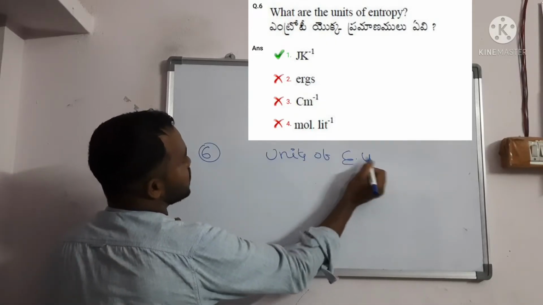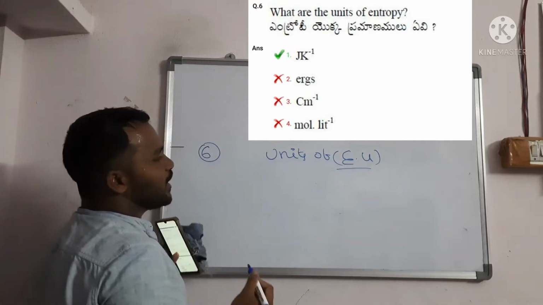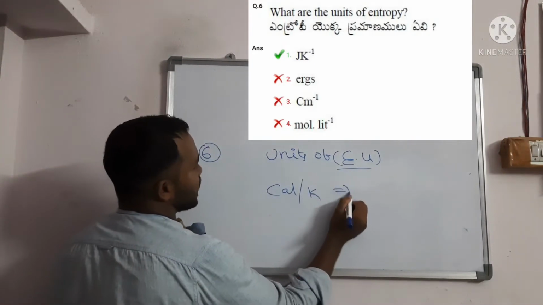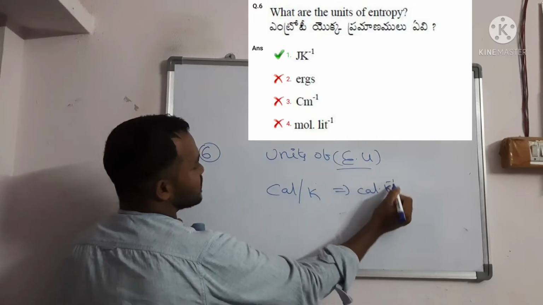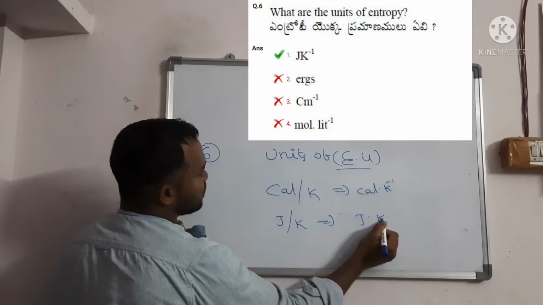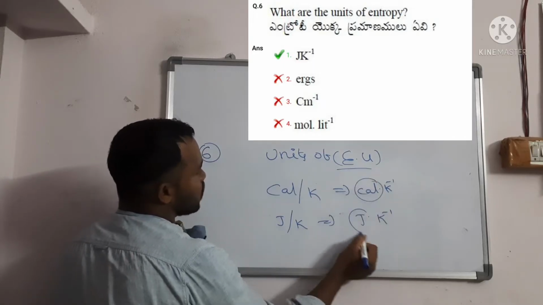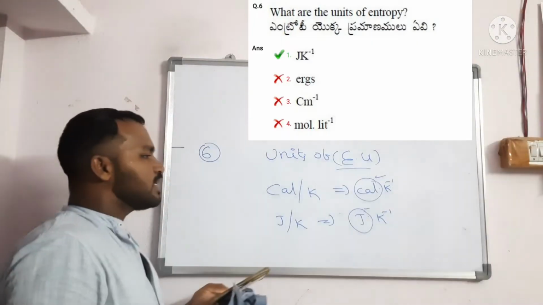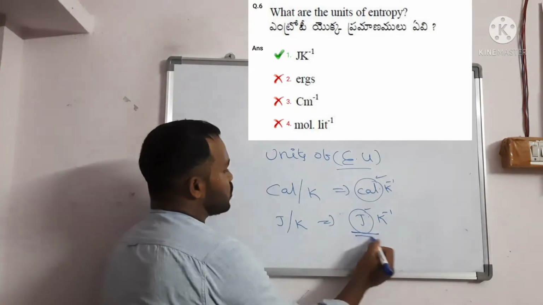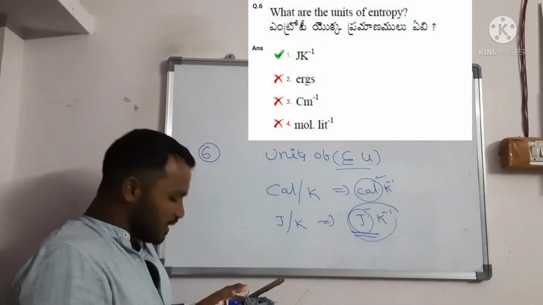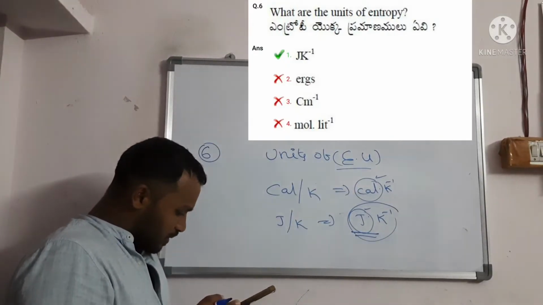Entropy. You can write EU, entropy units. Generally entropy units are calorie per mole Kelvin, or joule per Kelvin. You should write joule per Kelvin. Those are joules and Kelvins, calories and Kelvins. So you should write calorie per Kelvin. In this question the first option is joule per Kelvin, and it is correct. So that was the entropy question.